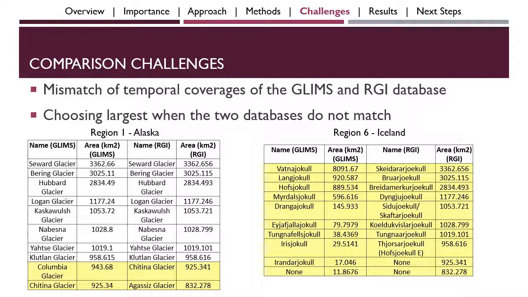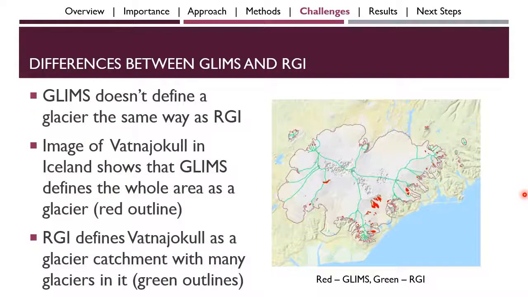However, if you look at Region 6, Iceland, in the table on the right, you'll see that none of the top 10 glaciers matched. So why was this? The reason that Region 6 is so different is in the way that GLIMS and RGI define what a glacier is. This image of Vatnajökull Glacier in Iceland on the right shows that GLIMS defines the whole area as a glacier, as seen by the red outline here.